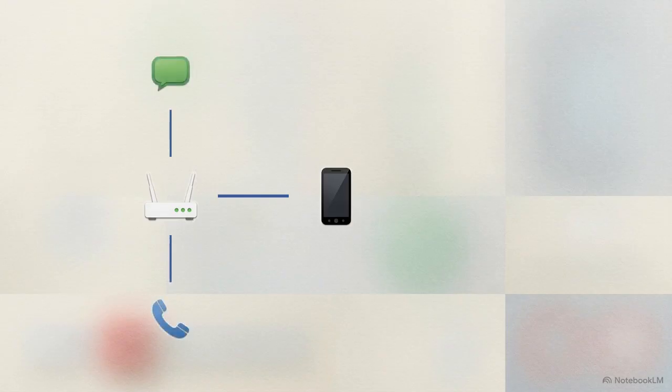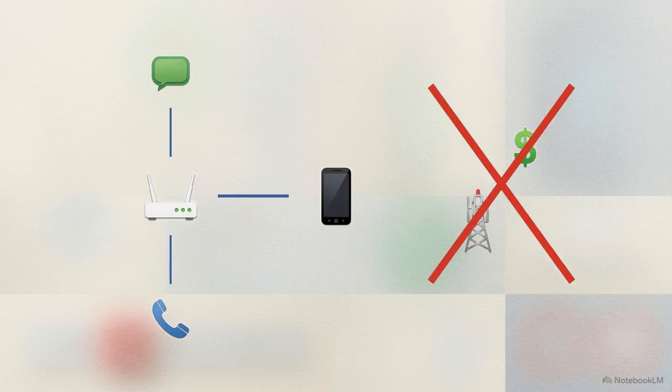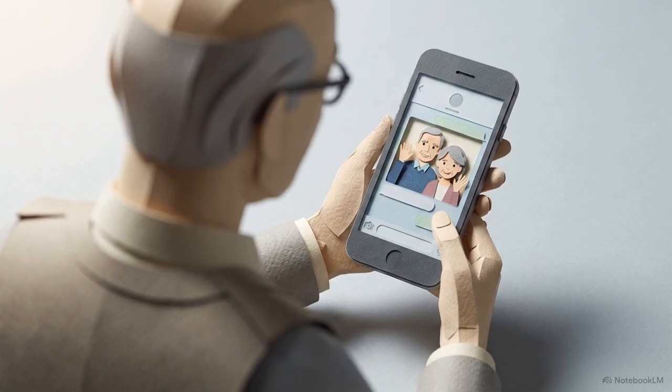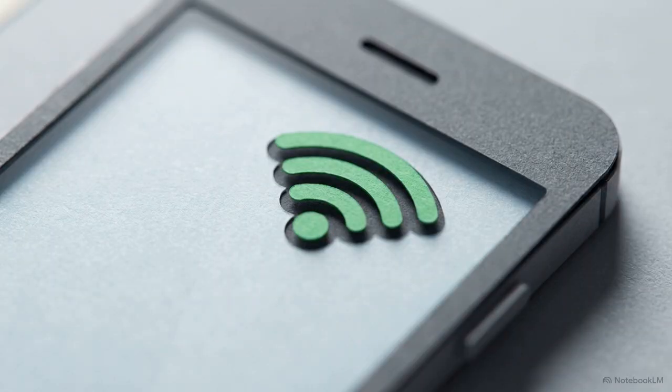It is a free communication platform that uses your internet connection, like your home Wi-Fi, to send messages and make calls. Because it relies on the internet instead of your cell, it bypasses traditional minute charges and long-distance fees entirely. It also bridges the hardware gap between different types of devices. Whether you have an Apple iPhone or an Android phone, WhatsApp works seamlessly across both. You never have to worry about compatibility issues with your grandchildren's devices. As long as you have an active internet connection, you are ready to begin.